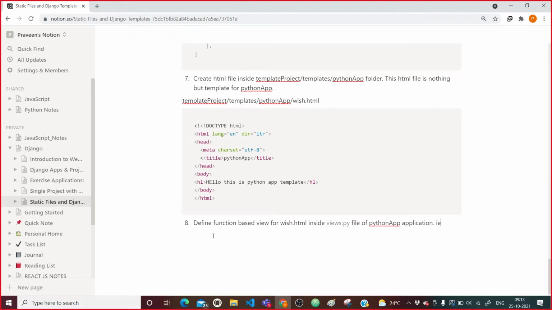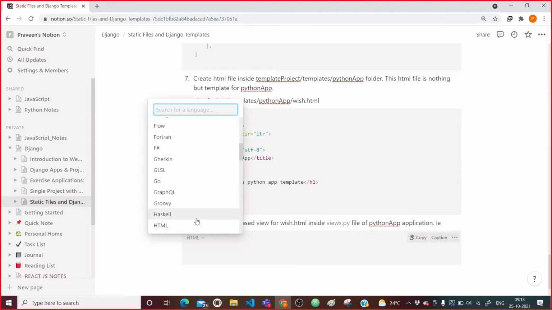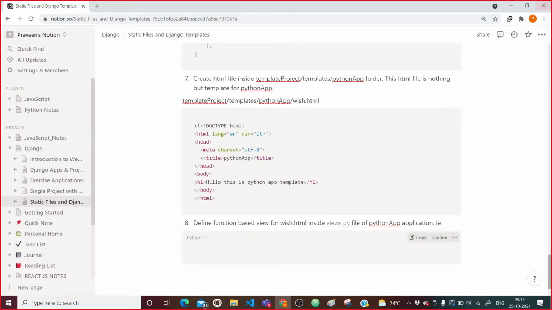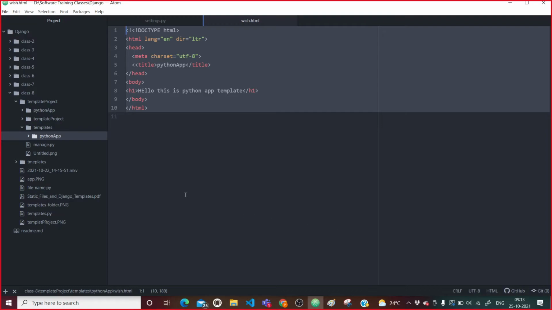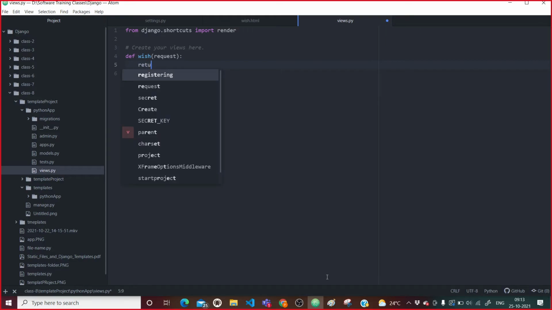Now how are we going to do it? Here again the code will be Python. So we will come inside Python app, and inside that I will come to the views.py file. First of all, render is already there. So I will say define a view, and here it is going to take a request object. After that I will say return render.